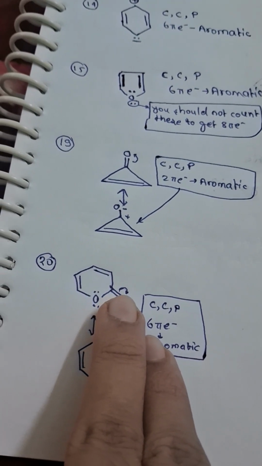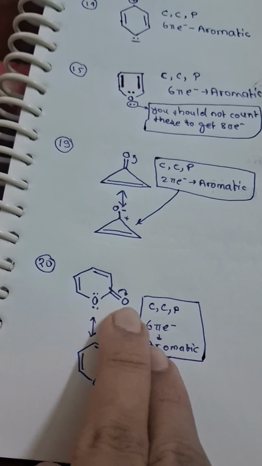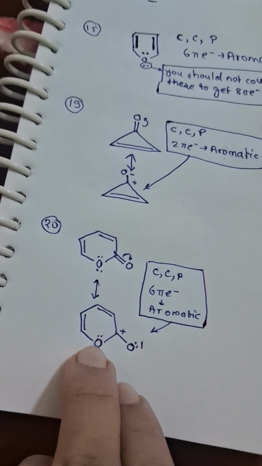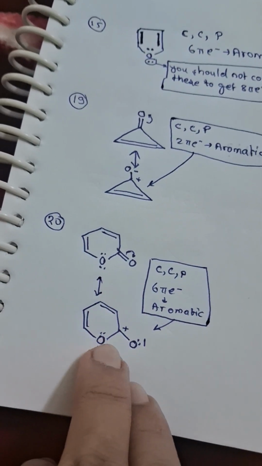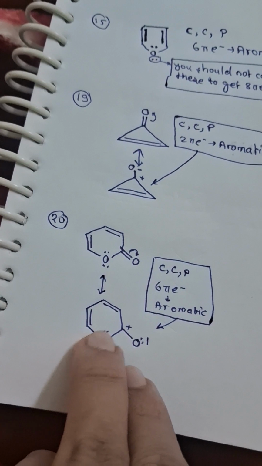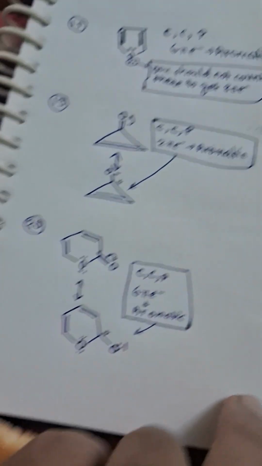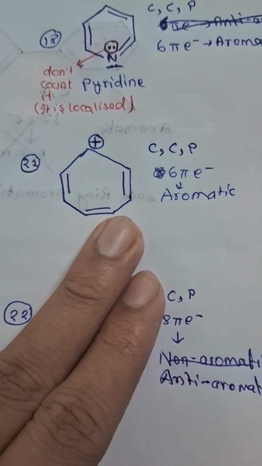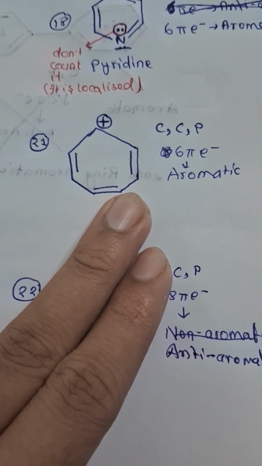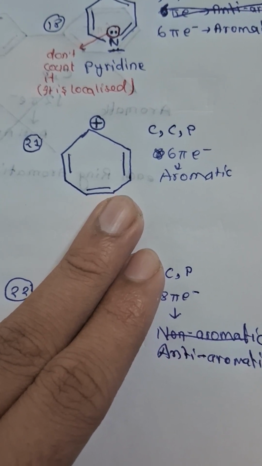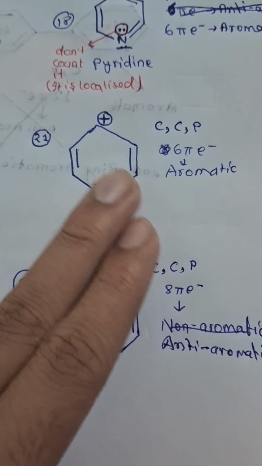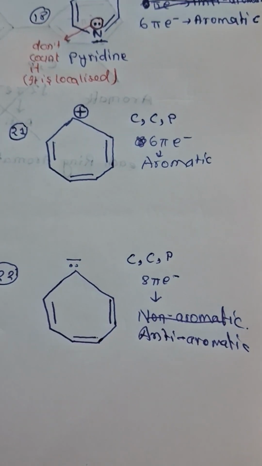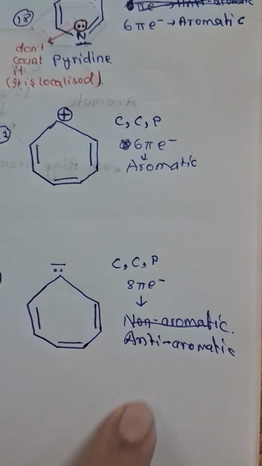If you do this in the same way, 1 electron here, then 1 electron here, positive, then cyclic, conjugated, and 1 2 3 4 5 6, so aromatic. So this is cyclic, conjugated, 6 pi electrons, aromatic, 1 2 3 4 5 6 pi electrons. This is also conjugated, 8 pi electrons, so anti-aromatic.